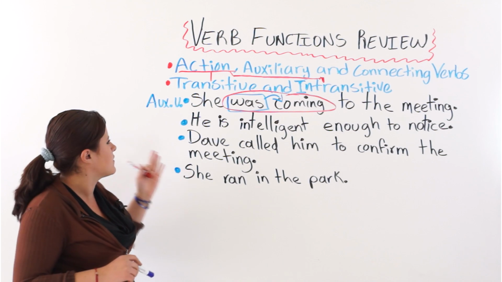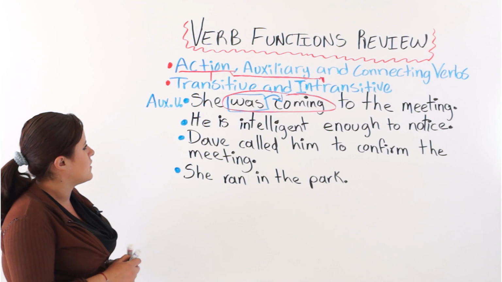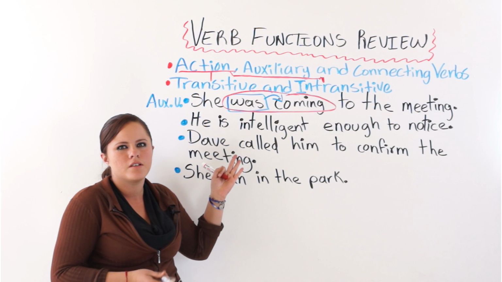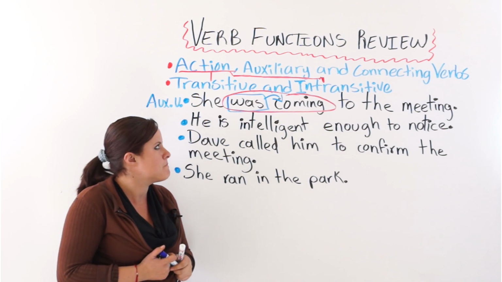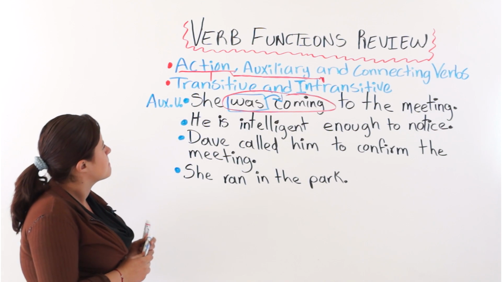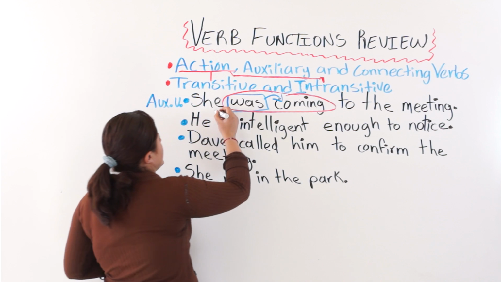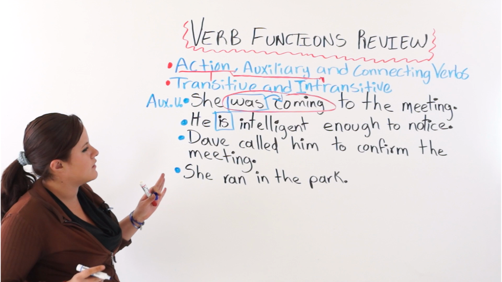The next one says, he is intelligent enough to notice. Do you see a verb phrase that tells you that we are using an auxiliary verb? No. We have is here. So it could be a connecting verb. Why?